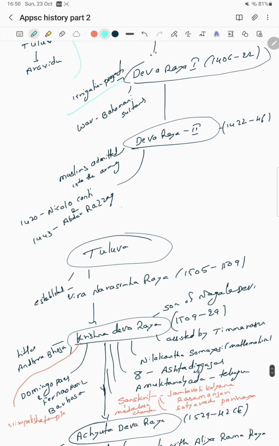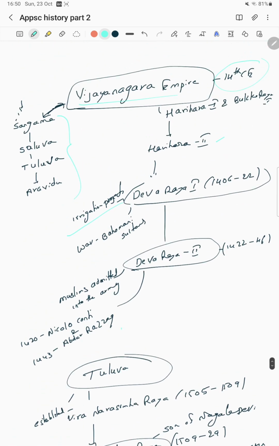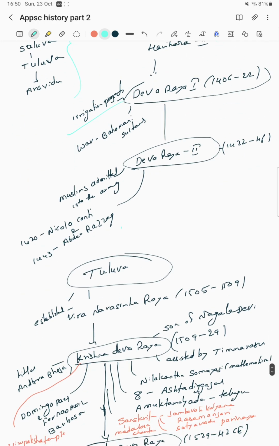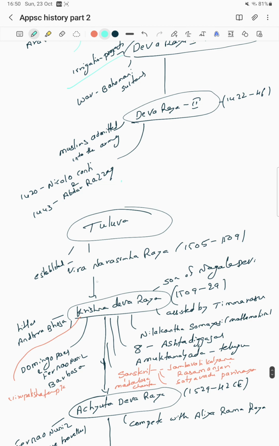And the third dynasty is regarded as... we do not need to go into the depth of every dynasty. The most important dynasty is what we are going to study here. Next, the Tuluva dynasty, which was established by Veera Narasimha Raya.